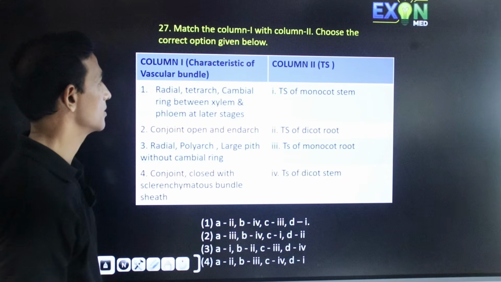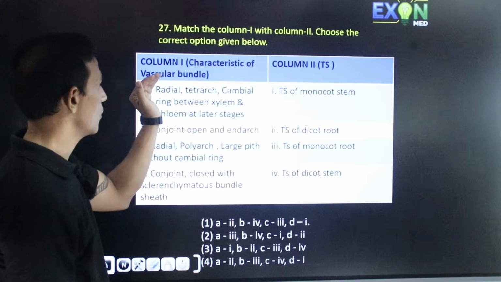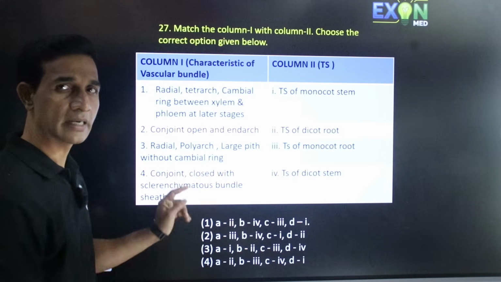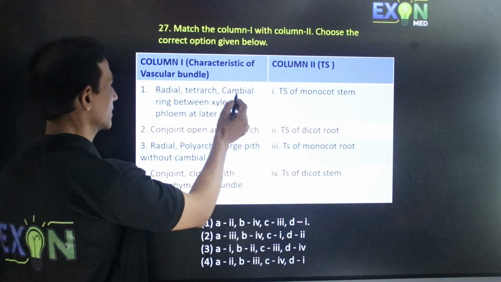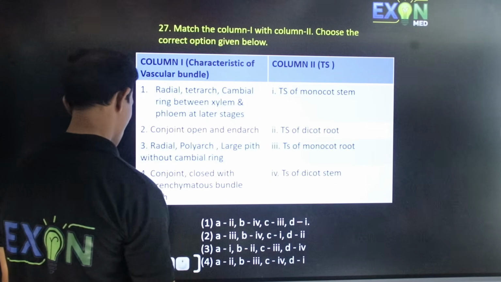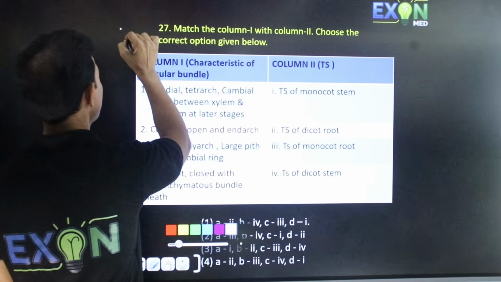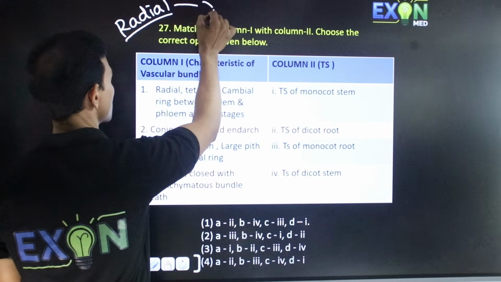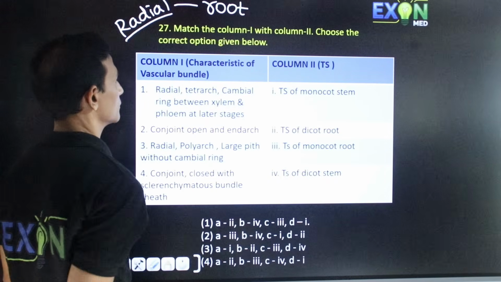Match column 1 with column 2. They have given vascular bundle and the TS. You can identify radial, tetrarch, cambial ring between xylem and phloem at a later stage. Radial type of vascular bundles are present only in root.